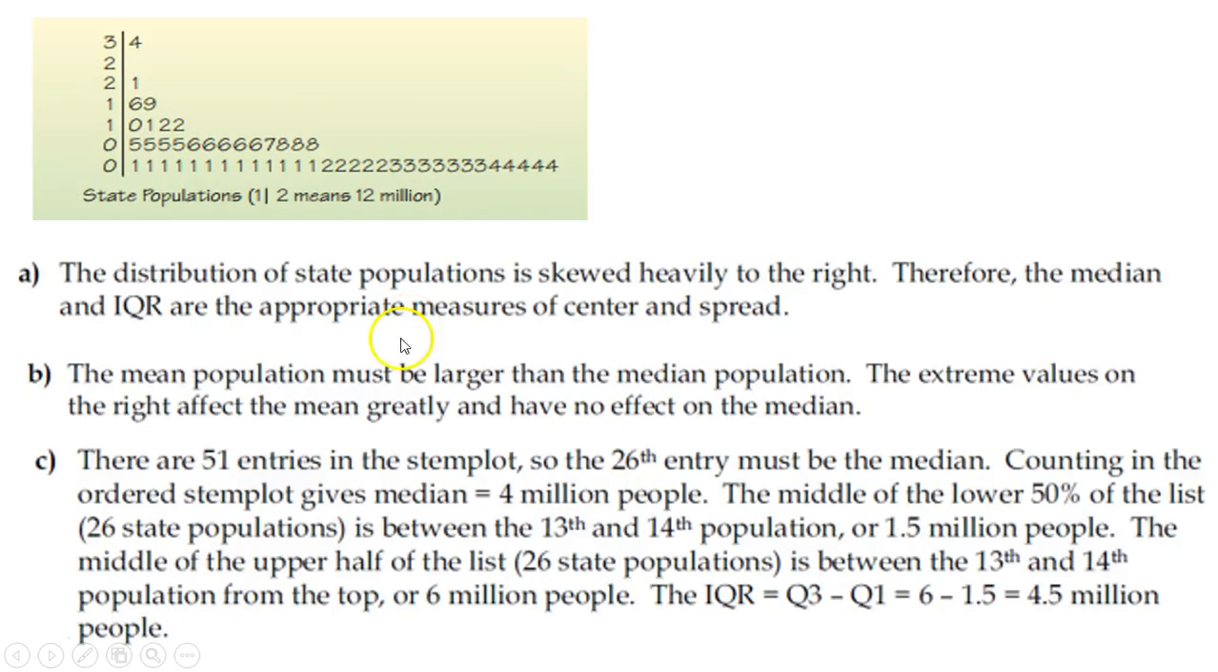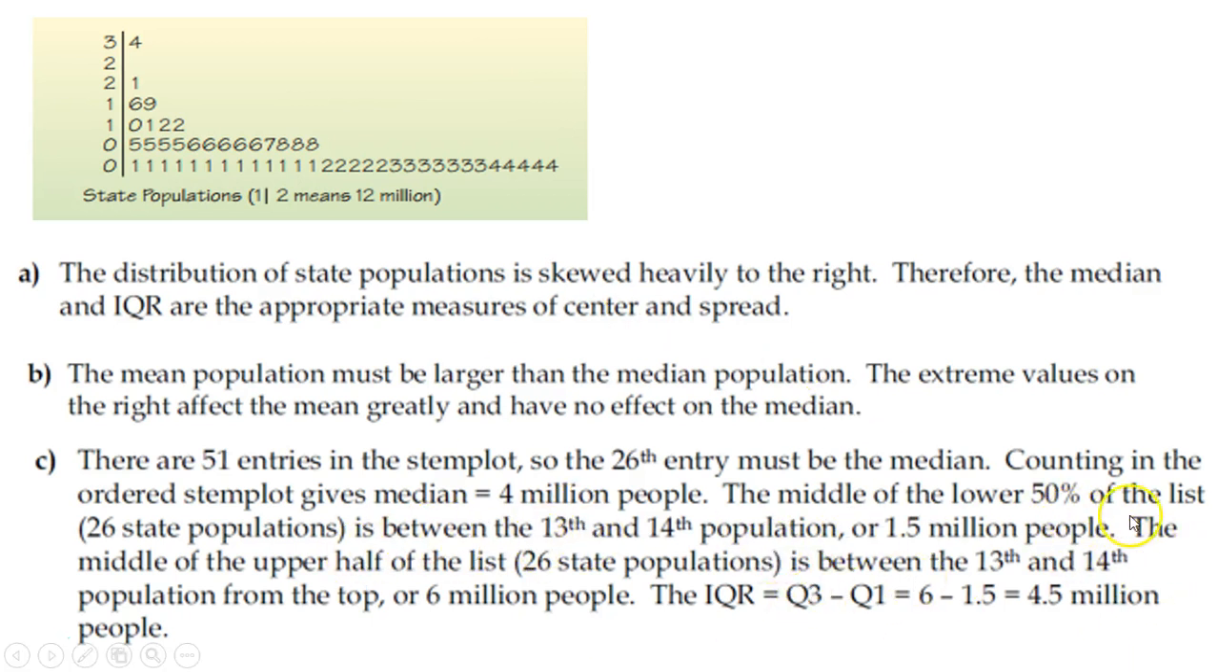And when you do, there are 51 entries. So that 26th entry would be the median, and counting to the 26th spot, you end up getting 4 million, roughly, if you count. For the middle of the lower 50%, there are 25 that are lower, so it'll be in between the 12th and 13th one, so right in the middle.